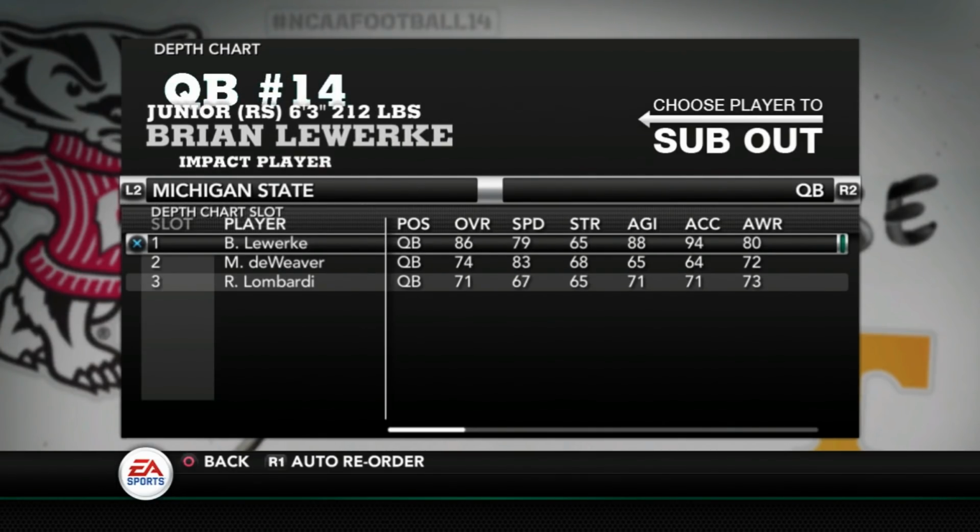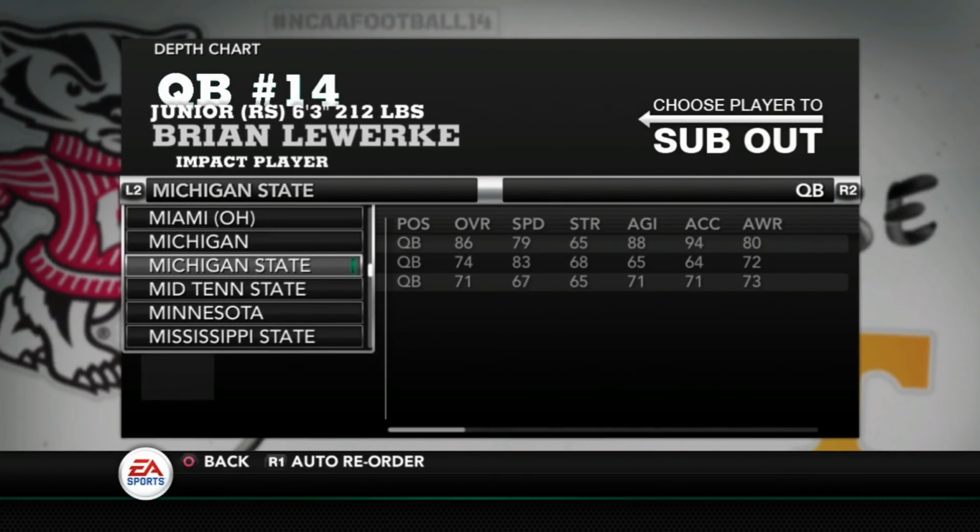Then we go to Michigan State. Brian Lewerke, an 86 overall. Of course, his rushing numbers are going to help his overall rating as well.